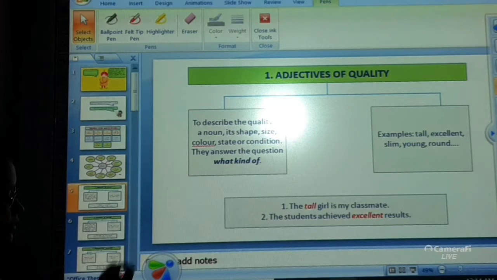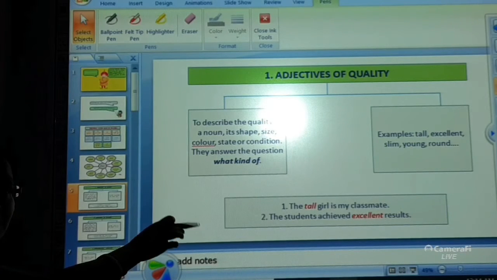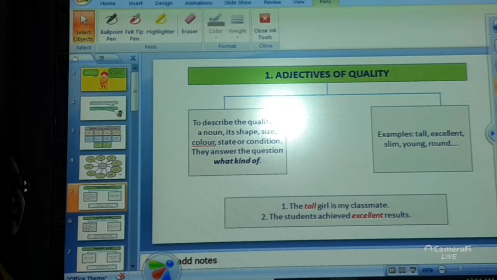What kind of results are the students getting? Excellent results. So anything that is describing the noun or the quality of the noun, those words are called the adjective of quality.